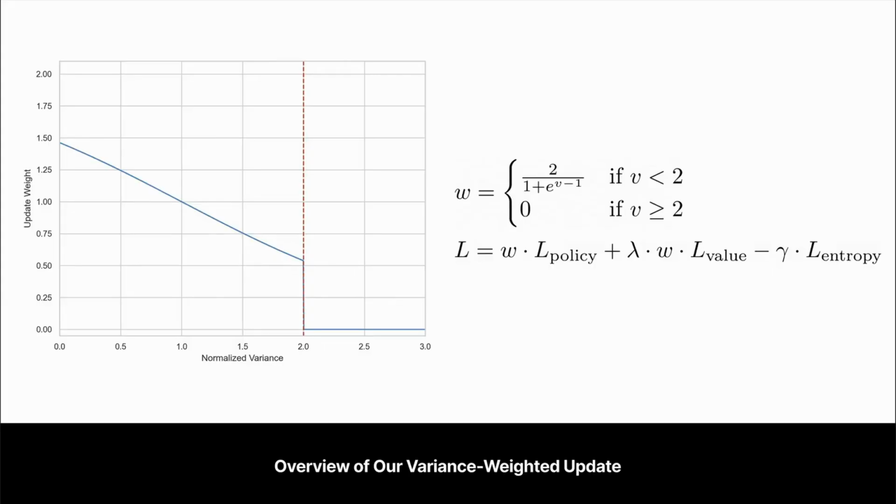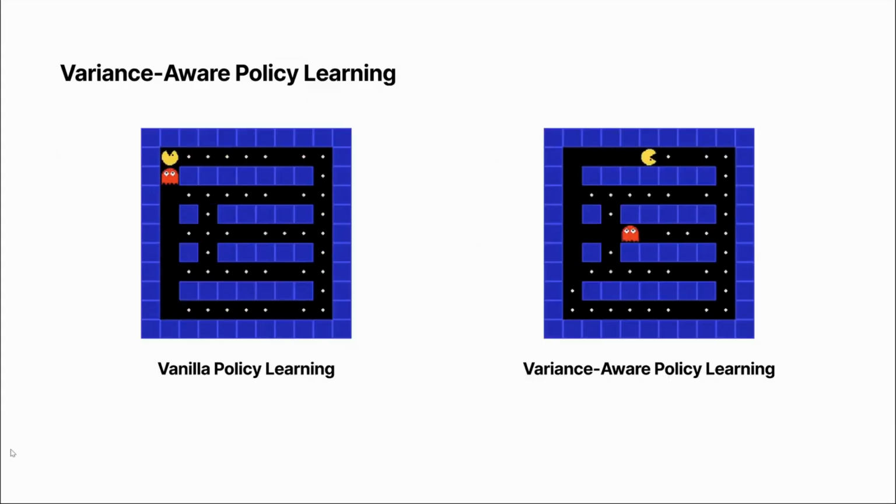The second variance-aware method is adaptive rollout truncation. If the variance exceeds a threshold value, we completely terminate the episode to prevent the policy from learning from unreliable hallucinations. When we apply these variance-aware methods to RL training, the results improve drastically. Compared to the vanilla RL policy on the left, our variance-aware policy on the right successfully navigates the maze and consumes pellets to win the game.